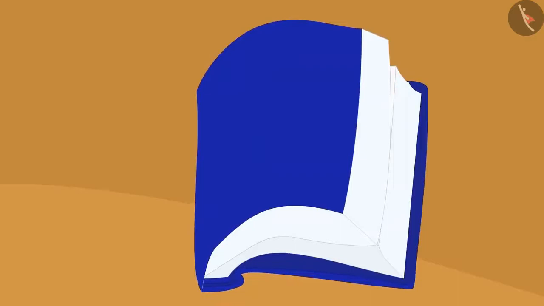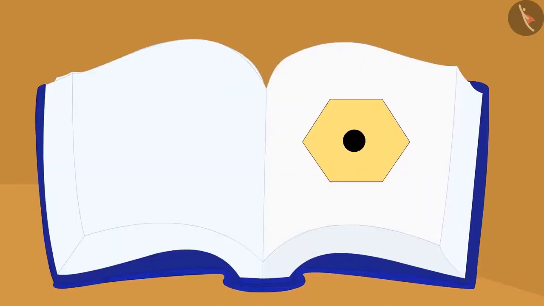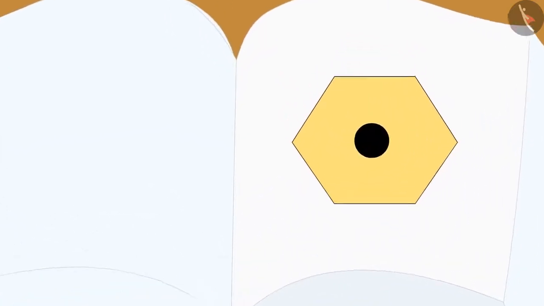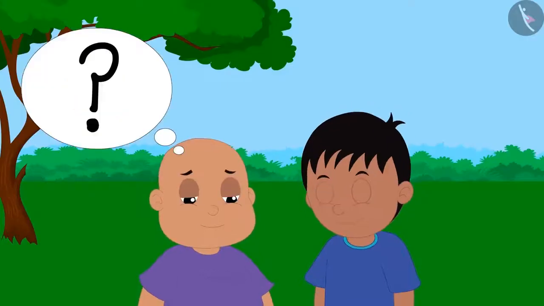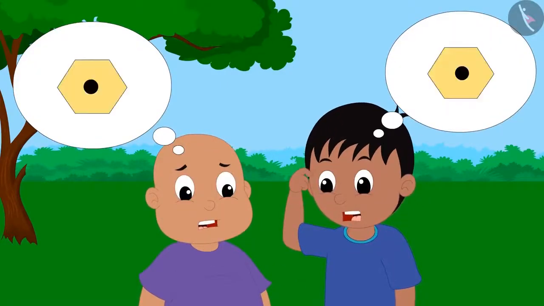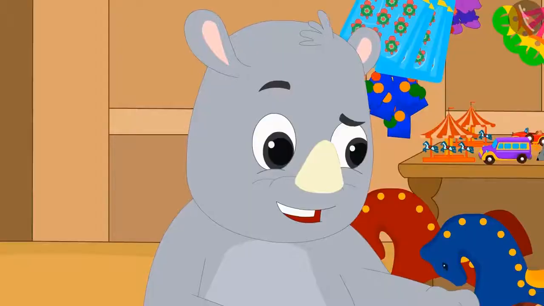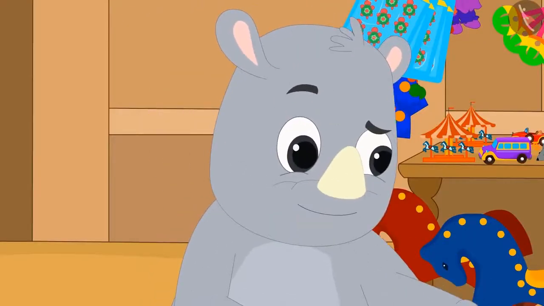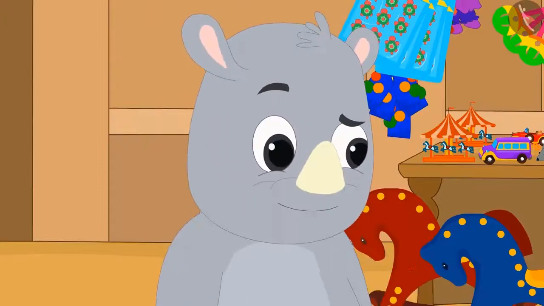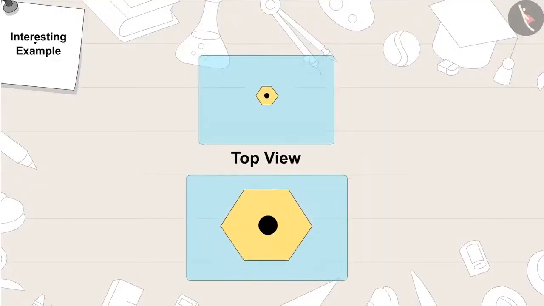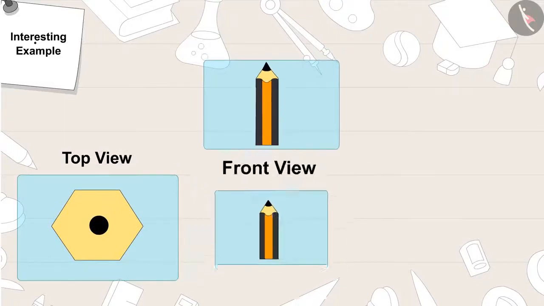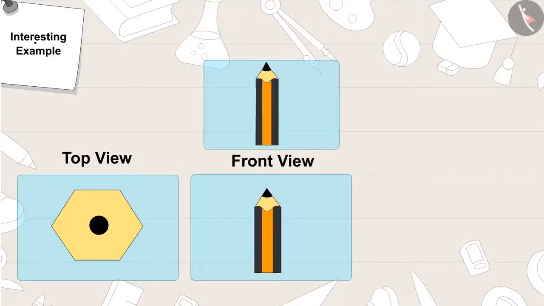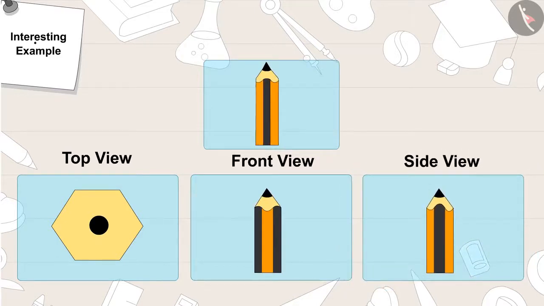Gaggu opened the book and showed them this picture and asked them to identify the object. Raju and Bablu started thinking, "Ha ha ha! It is very easy. It is a pencil. From the top view, a pencil looks like this. From the front view, it looks like this. And from the side view, it looks like this."